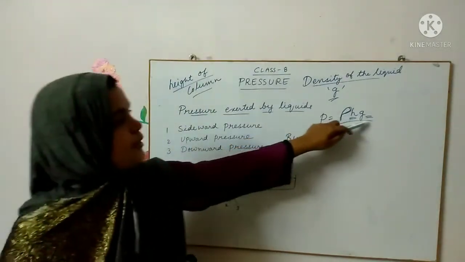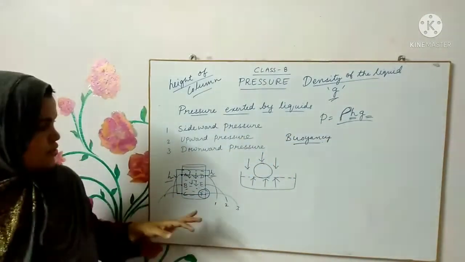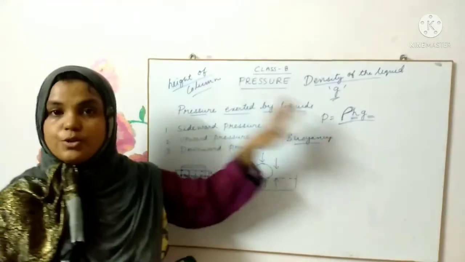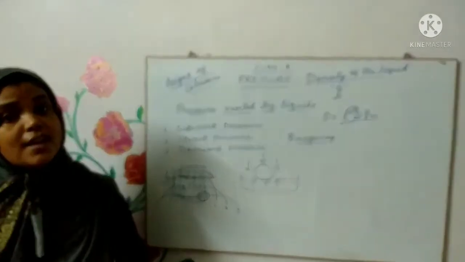So this is the formula. You won't find it in the textbook. Please understand, this is an extra point. Please make a note of it. It will be helpful for you in the next classes.